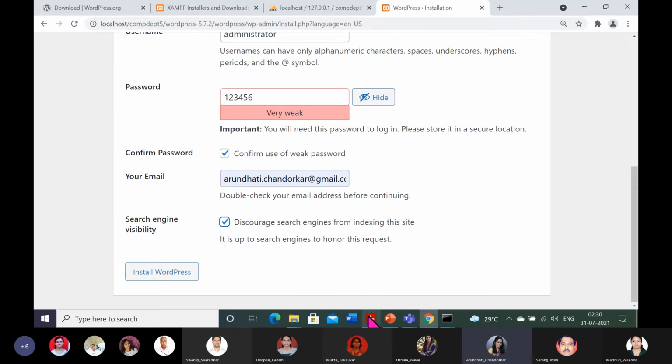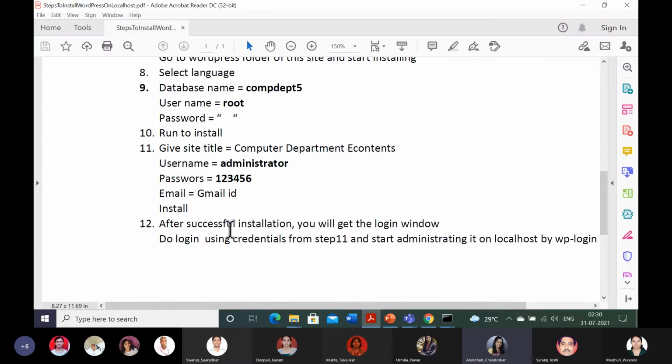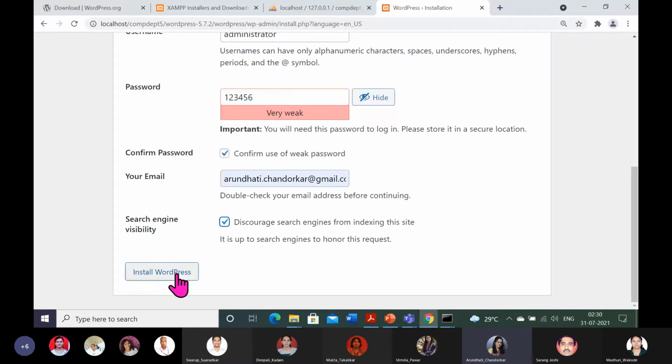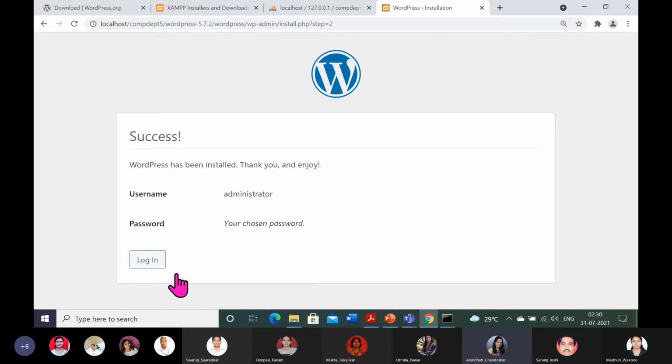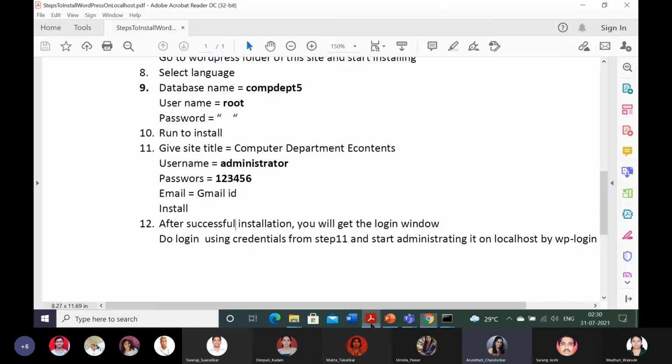Everything I have written in the steps. What next is the last step, and just go on installing. Depending on the network speed, let me install. Then install WordPress. Depending on the speed, it gets installed. Yeah, success. It has shown the username also, administrator. The password is our chosen password, it is 123456. So this is the last step, install.